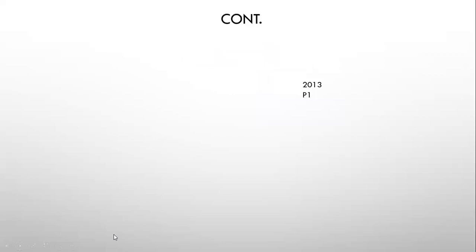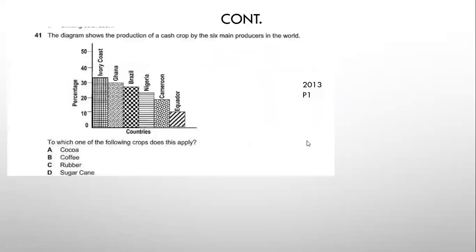Let's move to the 2013 extract, the past paper from the year 2013. It says the diagram shows the production of a cash crop by 6 main producers in the world.